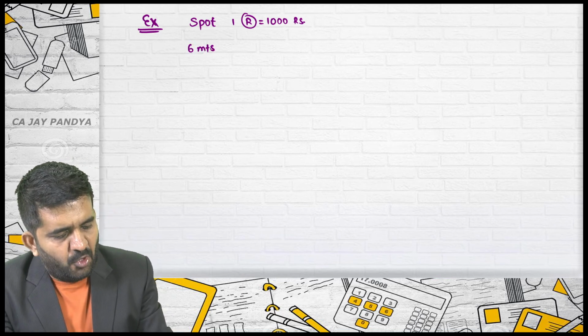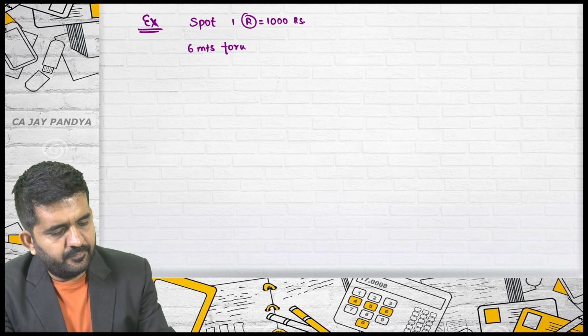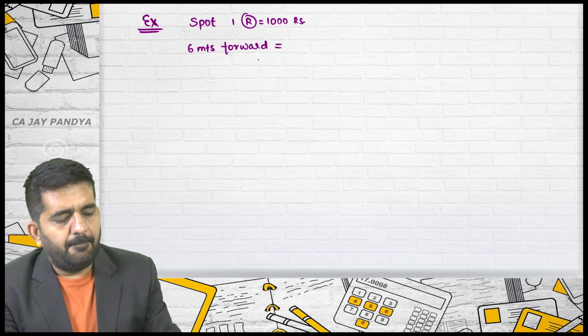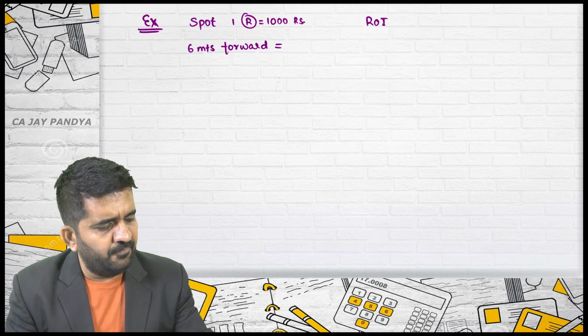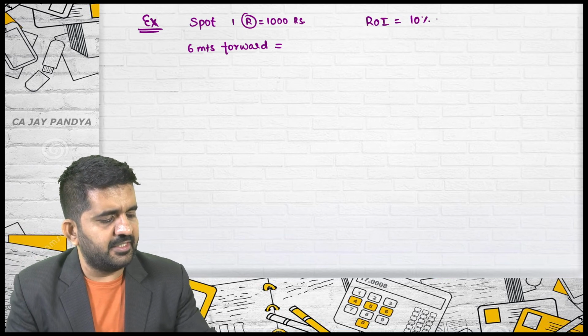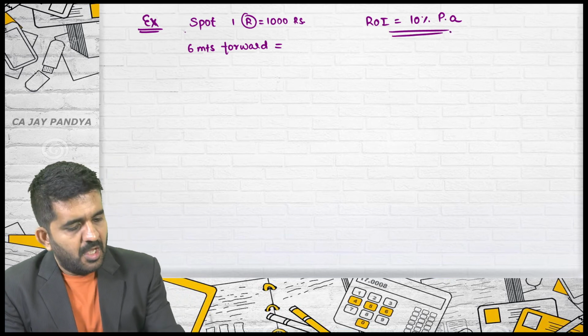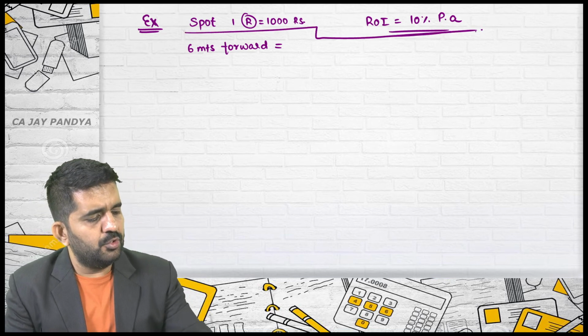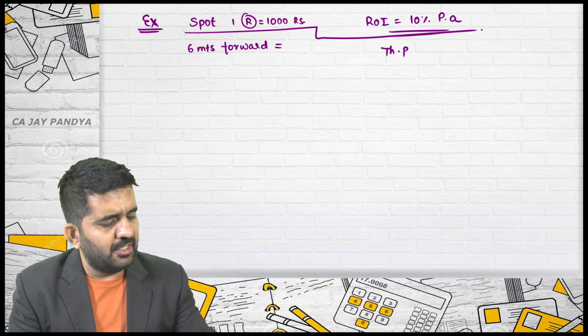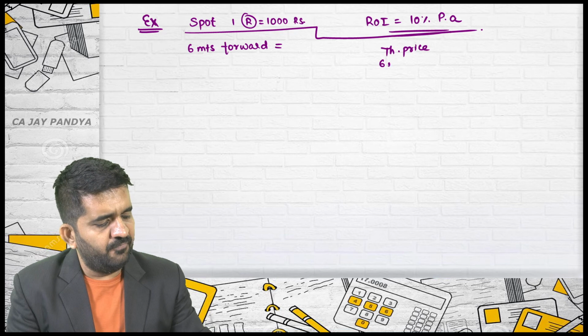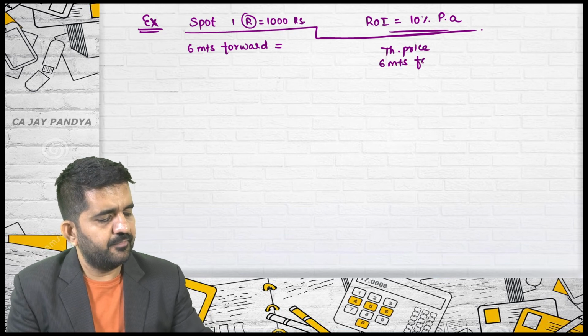For 6 months forward, I will be writing the price. Rate of interest in the market is 10% per annum. By using these two, let us find out the theoretical price of 6 months forward.